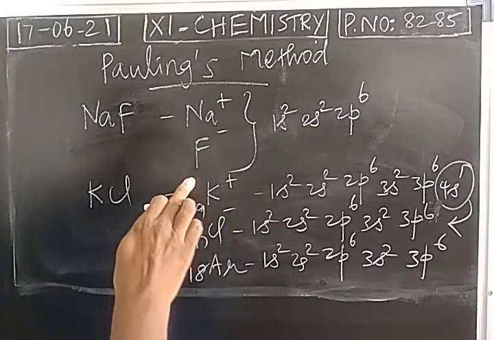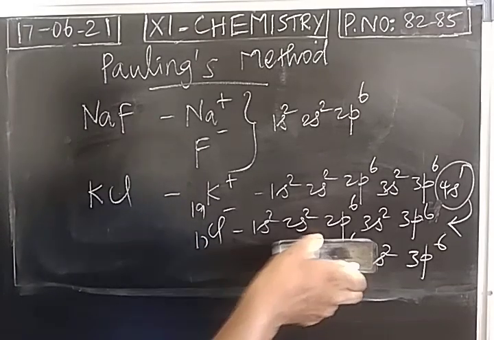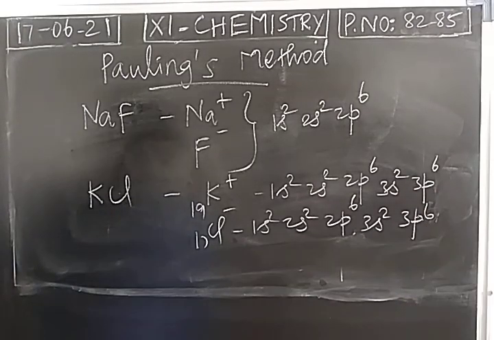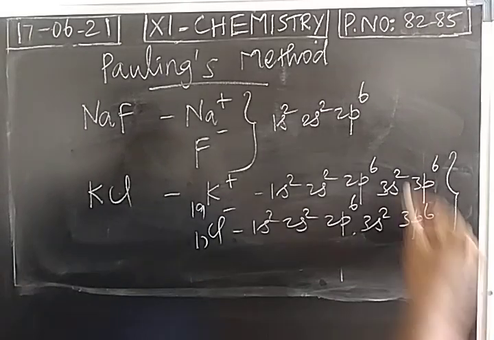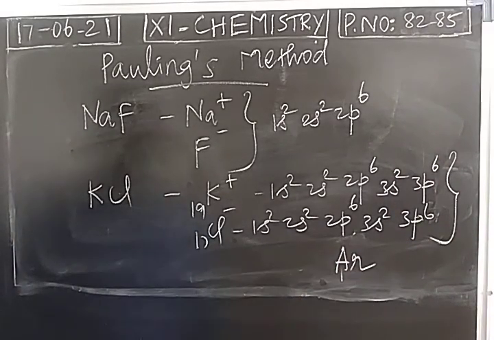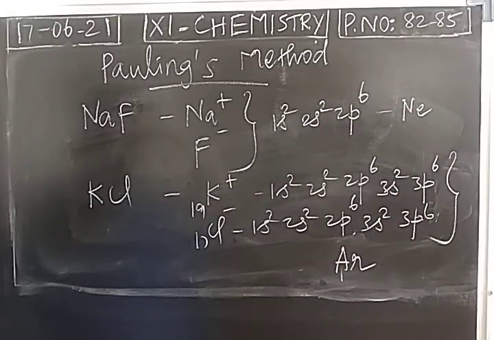So now K plus and Cl minus attain the electronic configuration of argon. So Pauling assumed that when you take an ionic compound, both the cations and anions will have the electronic configuration of their nearest noble gases, right? And this is the electronic configuration of noble gas argon. This is the electronic configuration of noble gas neon.